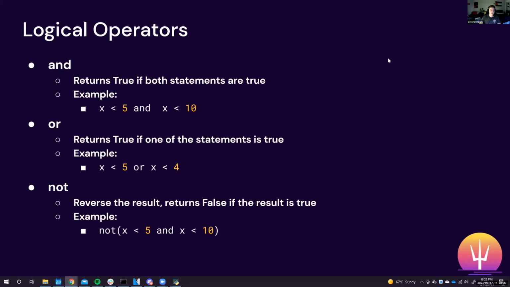I'd also like to quickly cover logical operators. These are important when you're comparing Boolean values specifically. For example, we'll start off with and. This returns true if both statements are true. For example, as we showed before, let's say we have x is less than 5 and x is less than 10.